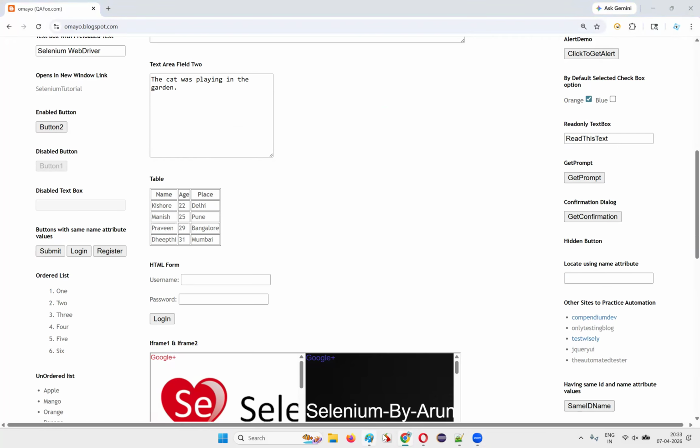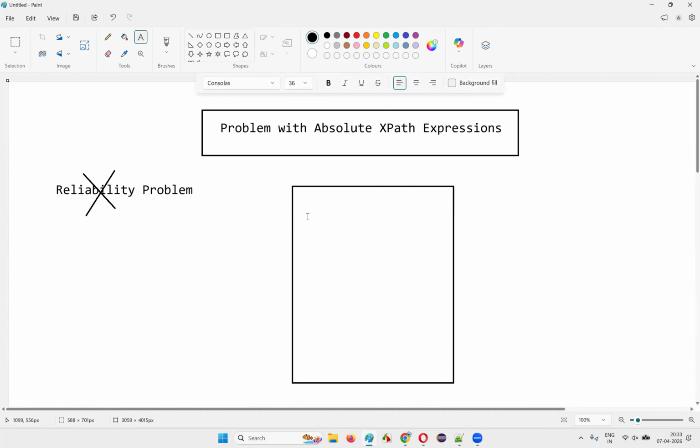Now, what I said already: developers will keep changing the UI of this page. Even after developers make a small change to the UI of this page, the absolute XPath expressions of the elements will keep changing. Before the UI change, the absolute XPath expression for a particular element will be different. After changing the UI of the page, the absolute XPath expression of the element will change. It is not reliable. That's the reason.